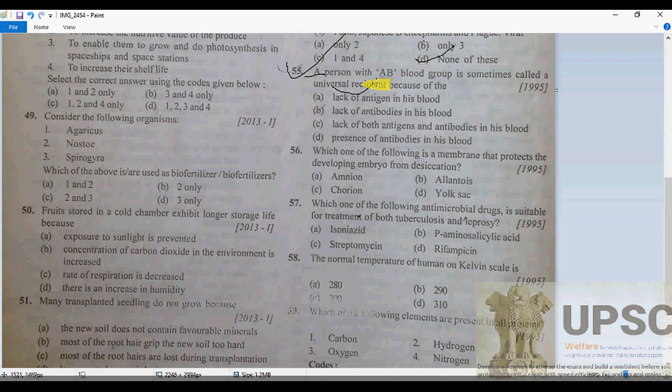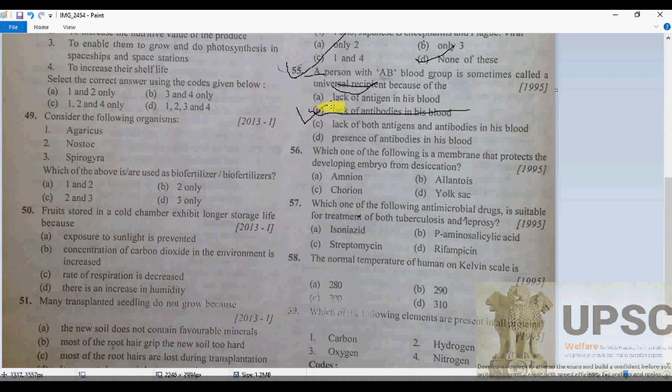And why is it so? Because there is no antibody found in the AB blood group, so that's the main reason. When there is no antigen found of any kind, that's called universal donor. So O will be the universal donor here. So why is it a universal recipient? Because there is lack of antibody in the blood.